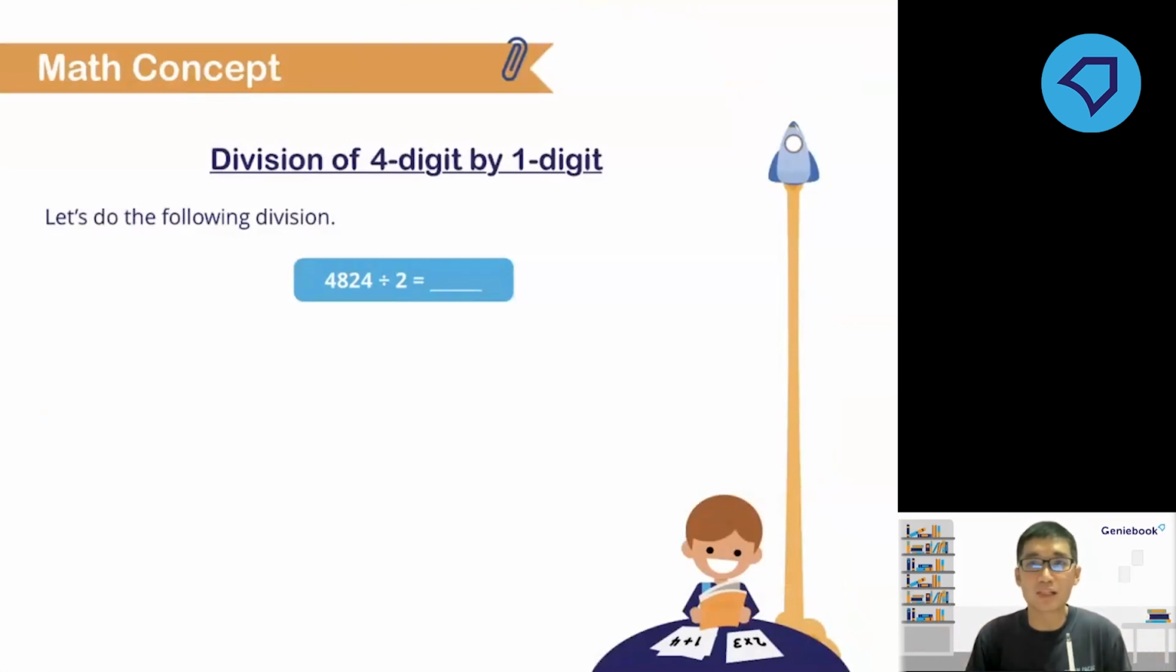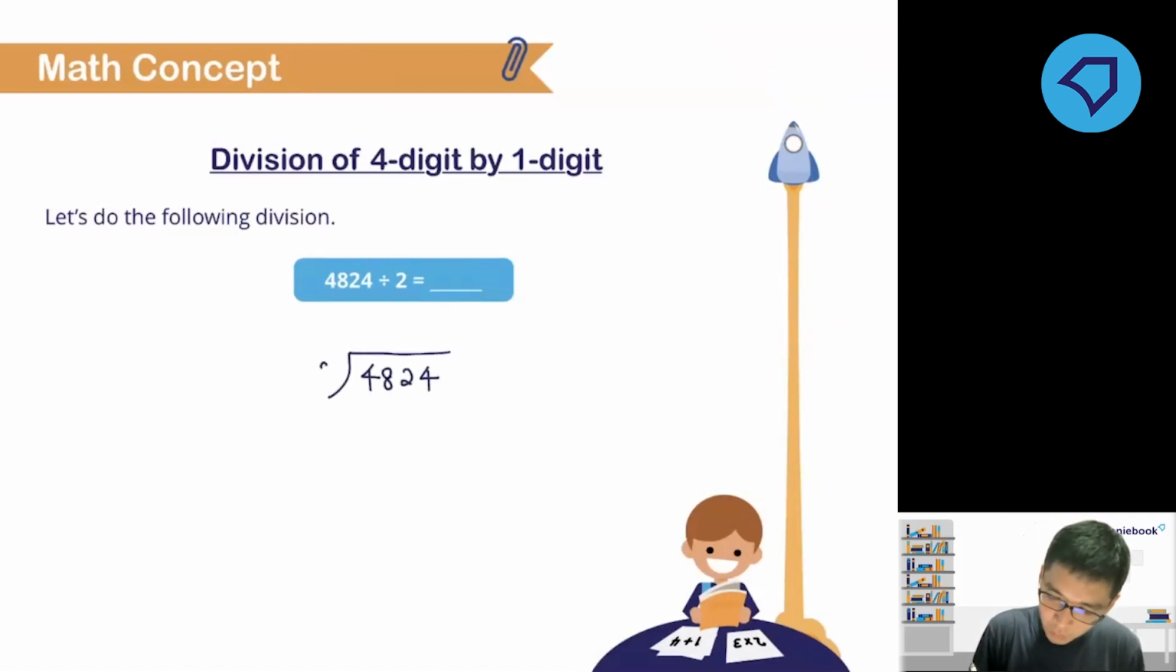We are still going to use the family members, your daddy, mommy, sister, and brother, to do your long division for this. Let's say I have this 4-digit number, 4,824 divided by 2. Same thing here. Let's do our long division. We put 4,824 inside with the divisor 2 on the outside.